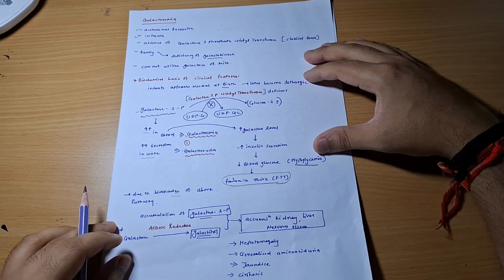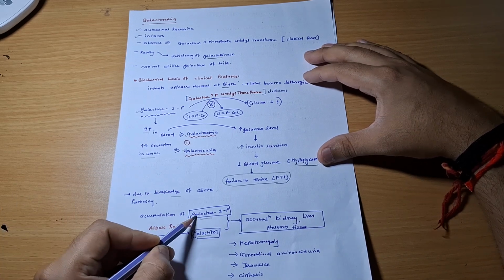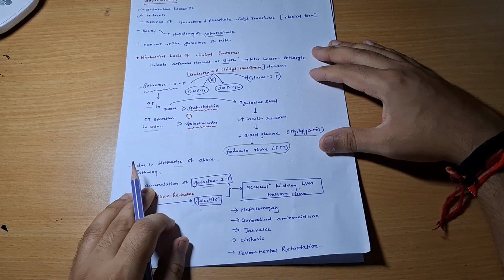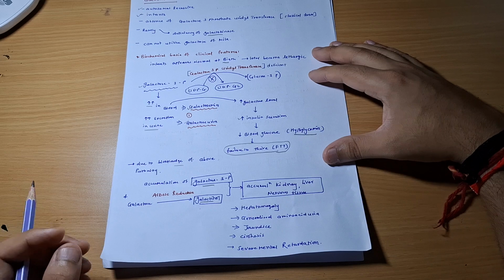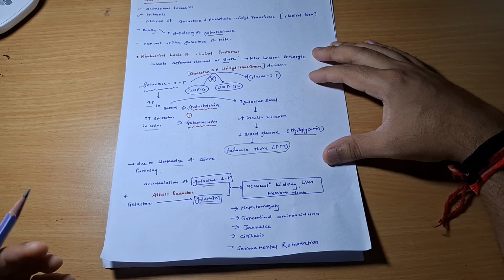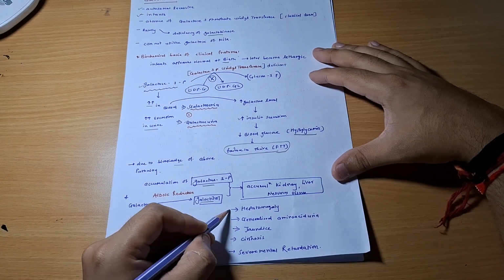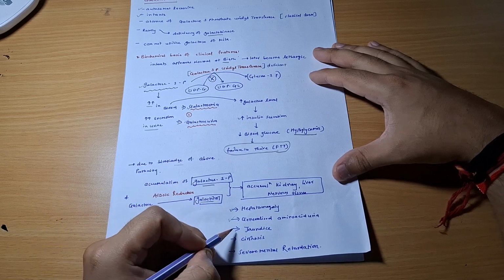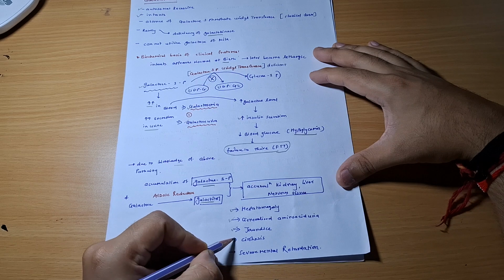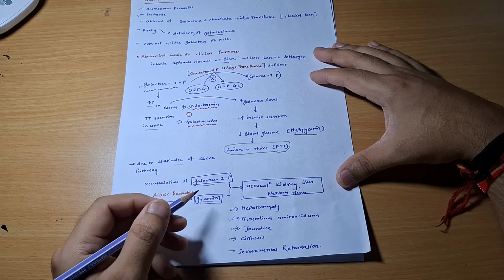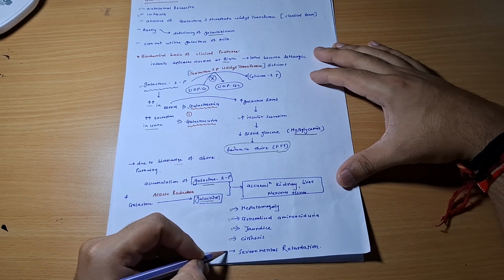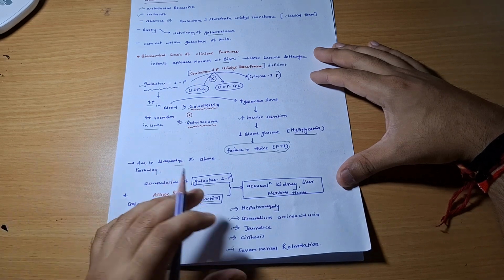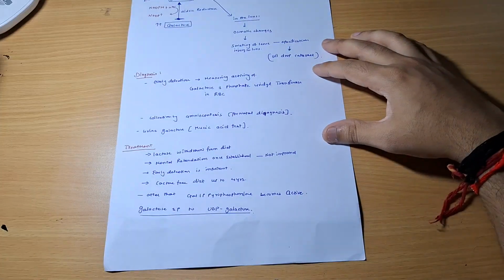Okay, these two products, galactose 1-phosphate and galactitol, are ultimately going to be deposited or accumulated in the liver, kidney and nervous system. If it is deposited in the liver, the size will be increased, that is called hepatomegaly. Generalized aminoaciduria can be seen. Jaundice, cirrhosis, if the liver is ultimately affected, and if nervous tissues are affected, there is severe mental retardation. Okay, this you should know.